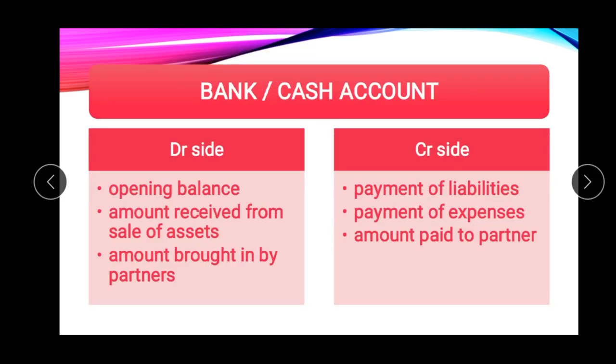And what amount should be debited and what should be credited, we will revise here, because you already know. The opening balance of cash in hand or cash at bank should be debited. All amounts received should be debited: amount received from the sale of assets and amount brought in by the partners. And the payments should be credited: payment of liabilities, payment of expenses, and amount paid to the partners.